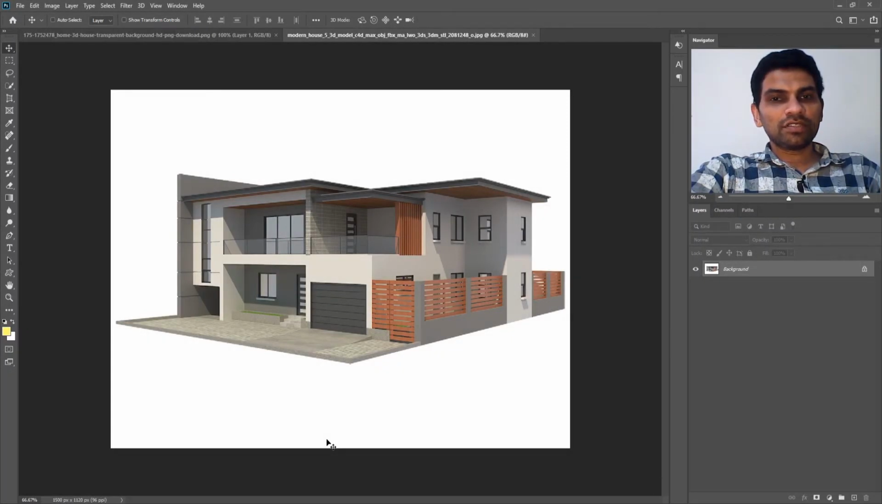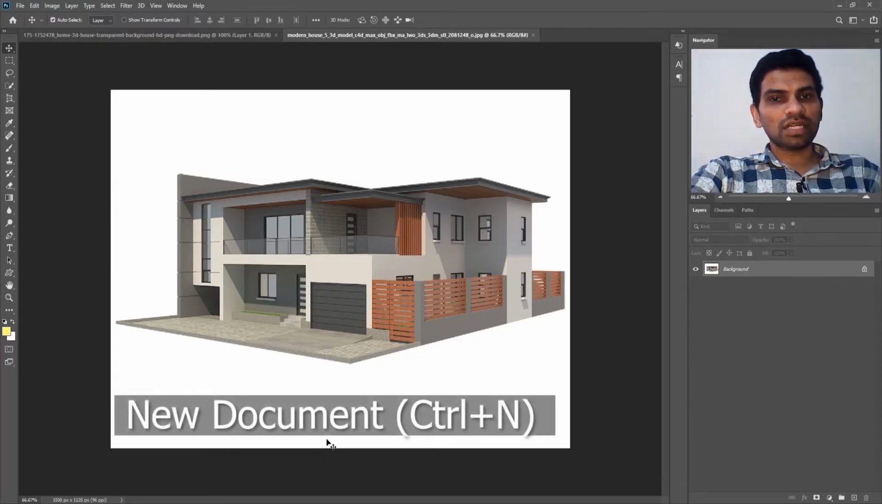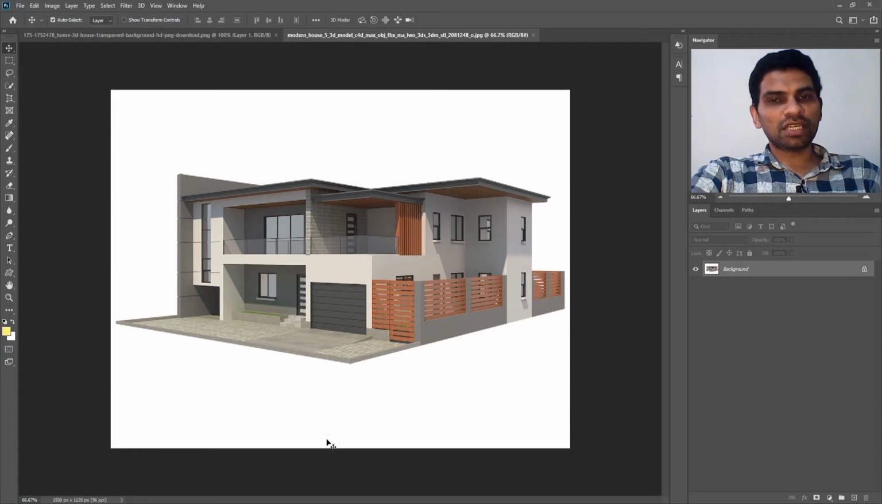In today's video we will see how the perspective crop tool works in Adobe Photoshop CC. But before getting into that, let's see some transformation tips and tricks, and let's see how transform works in Adobe Photoshop. So I will create a new document by pressing Ctrl N on my keyboard. Remember, Ctrl N on Windows and Command N on Mac is the shortcut key for creating a new document.